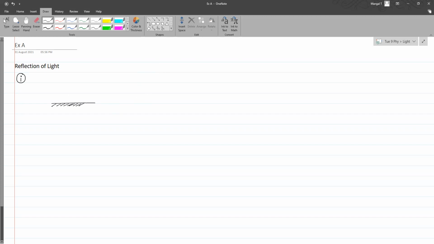Okay, now this is a reflecting surface like a mirror. And if a ray of light is approaching the mirror, what will happen? This ray of light on hitting the mirror will go back in the same medium. So this is the medium that I'm talking about. It will suffer reflection over here and it will go back in the same medium. So the return of light into the same medium after striking a surface is called reflection of light.